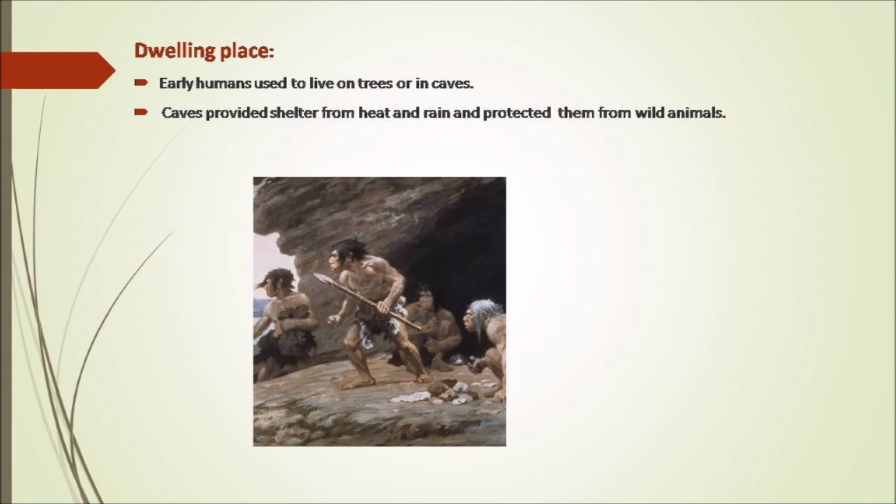Dwelling place. Dwelling place means the shelter, that is the place where they live in. Early humans used to live on trees or in caves. Caves provided shelter from heat and rain and protected them from wild animals. So these early humans used to live in trees or in caves.